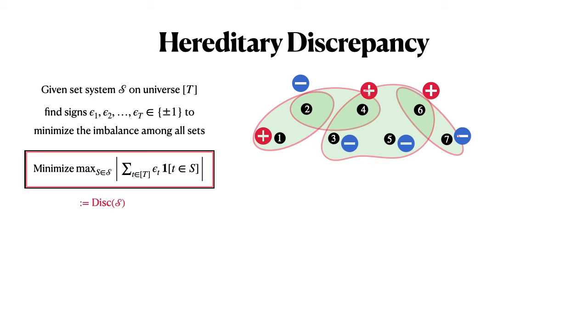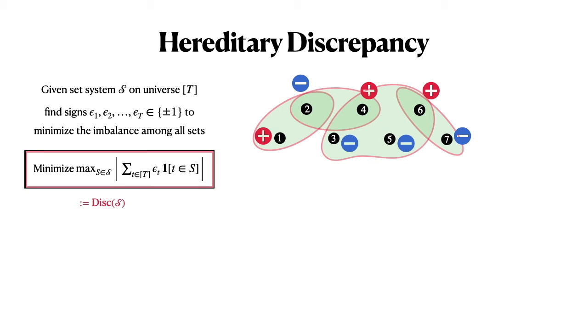And our goal is to give signs to the elements of this universe so that each set has roughly equal number of pluses and minuses. So we want to minimize the imbalance among all sets. So minimize over all choices of signs the maximum imbalance of each set. This quantity I will call the discrepancy of the set system or the set family.